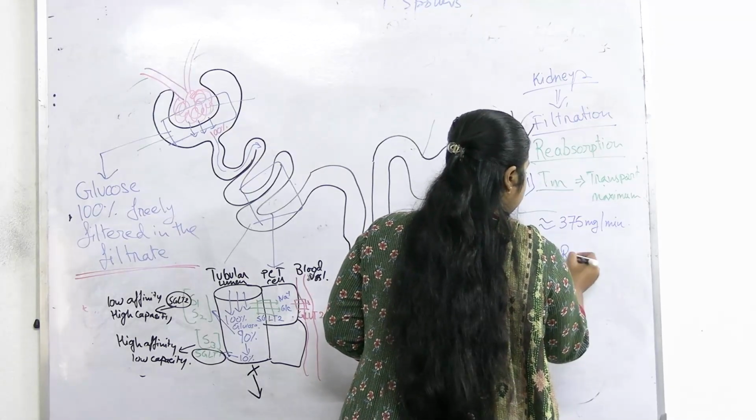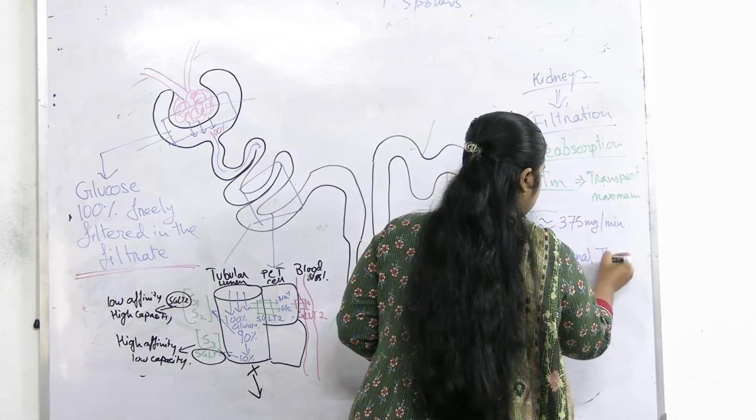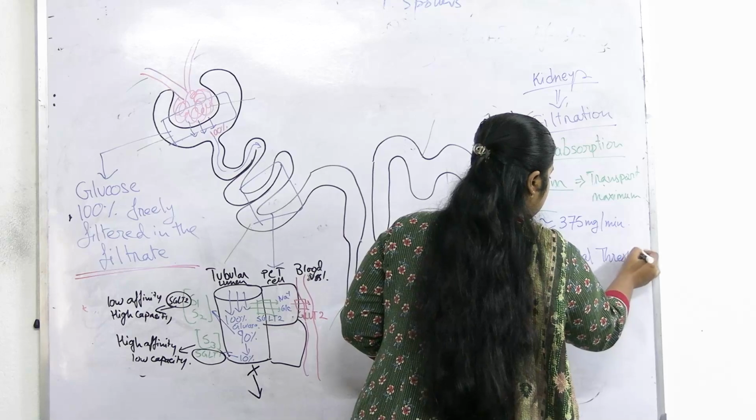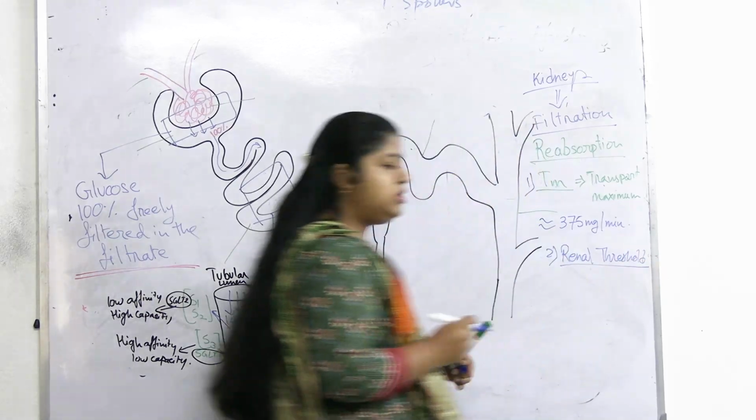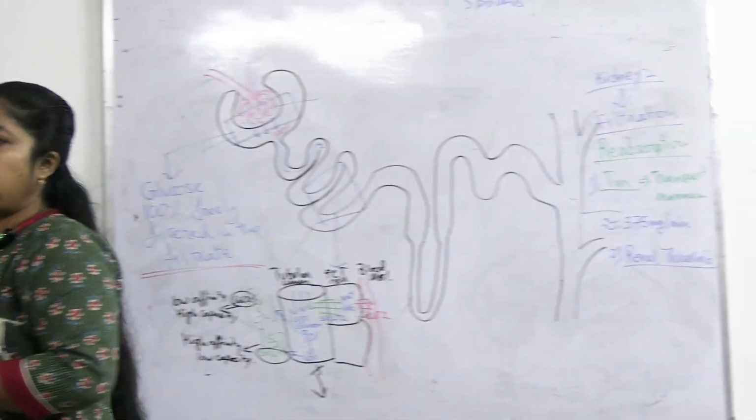The second factor is renal threshold. What is renal threshold? The values I told you about were plasma glucose, blood glucose. So at which level of plasma glucose will urine start excreting glucose?